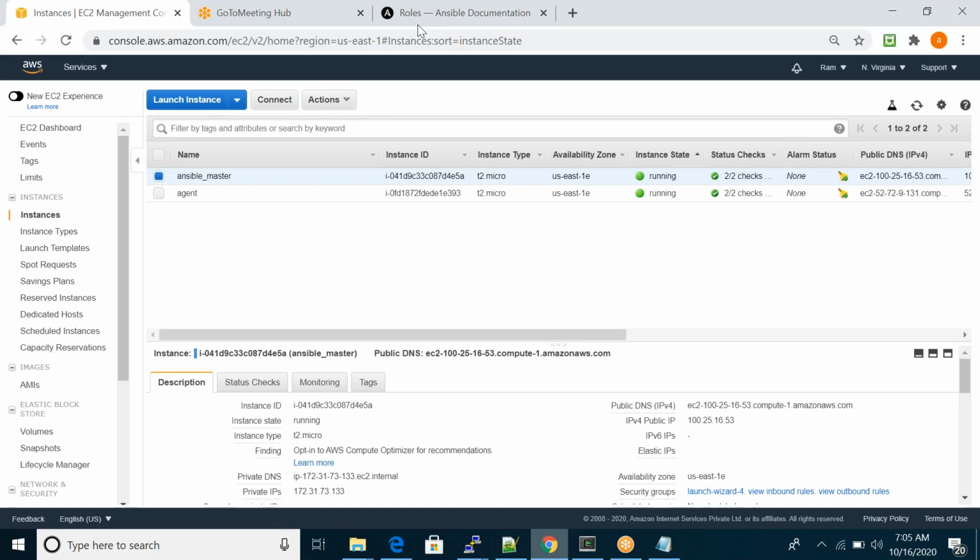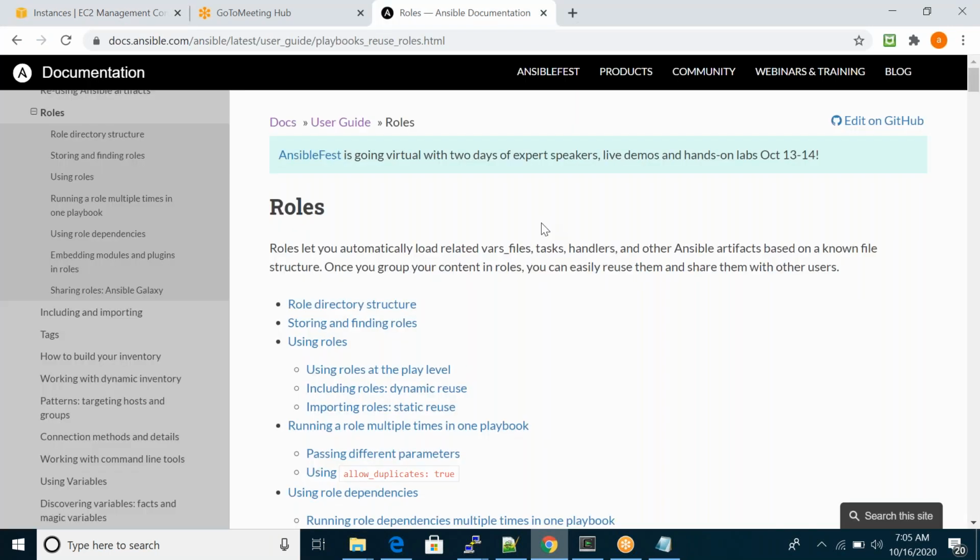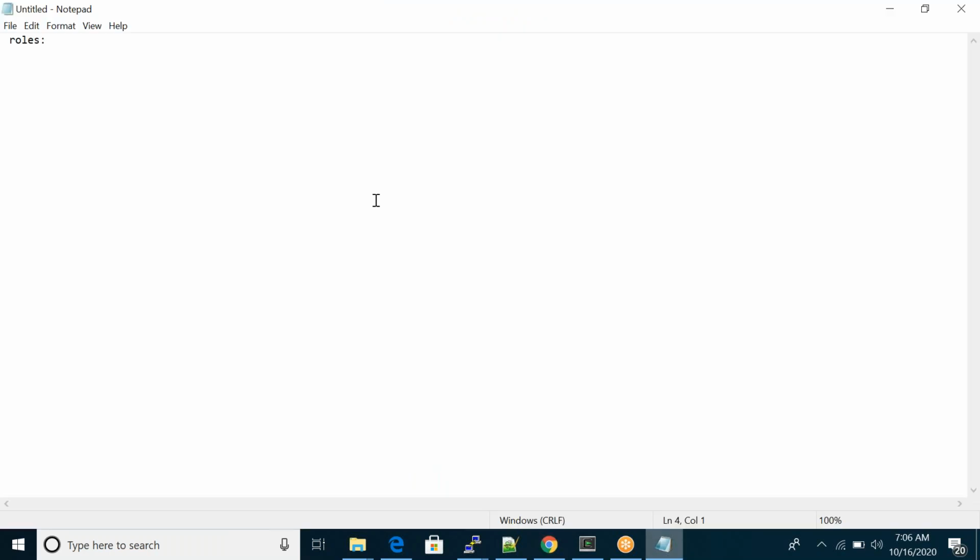so here you can see. Roles let you automatically load related variable files, tasks, handlers, and other Ansible artifacts based on a known file structure. Once you group your content in roles, you can easily reuse them and share them with others, like reusable playbooks. So roles will automatically load all this stuff under it. I'll tell you what that means.